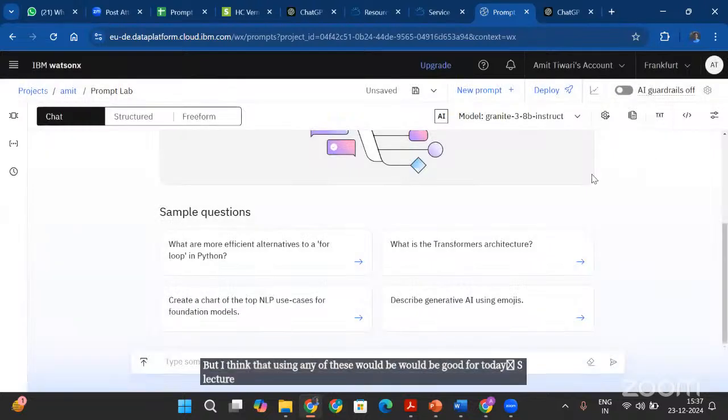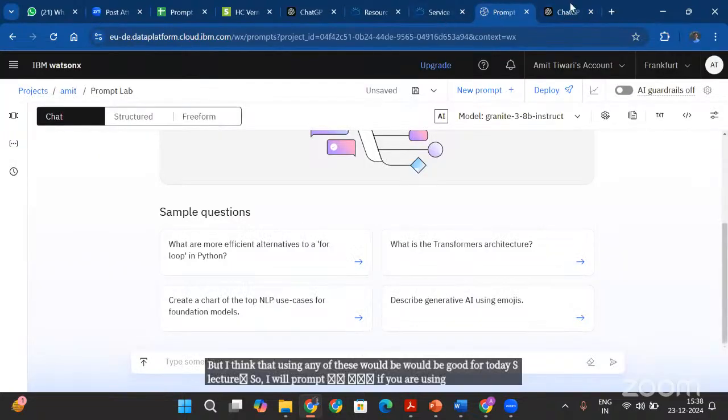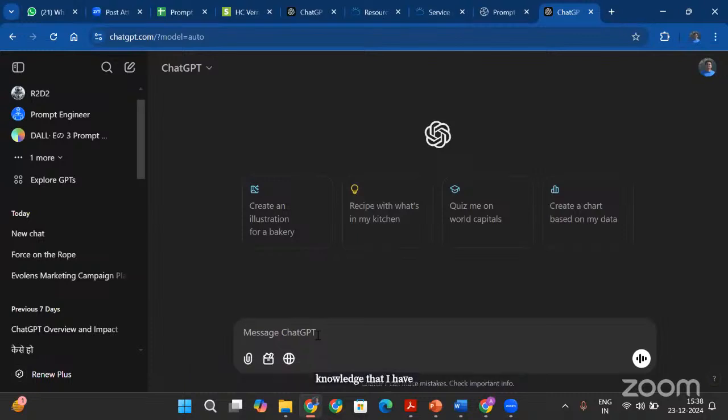How can we use this IBM tool effectively is what I will take on in the next lecture and the one after. So today I'm not going to confuse you with more features of prompt lab, but if you are using prompt lab, that's fine. If you're using ChatGPT, that's also fine. Okay, so let me work with ChatGPT first. What I'm going to do is create a marketing campaign. All right. So my prompt will look like this. It will include all the knowledge that I have earned in prompt engineering till now.